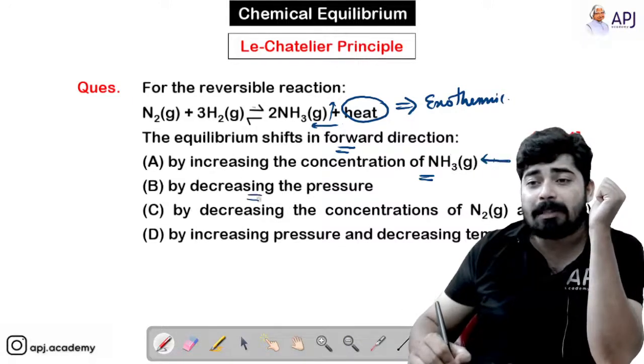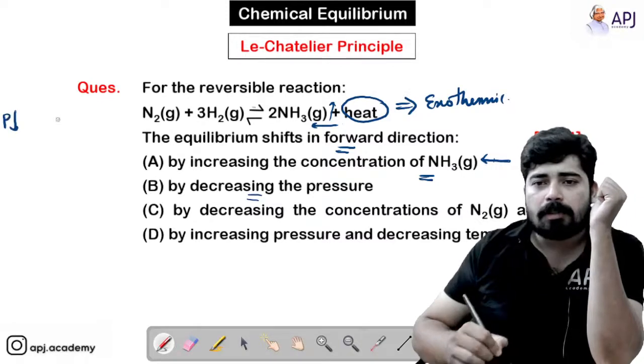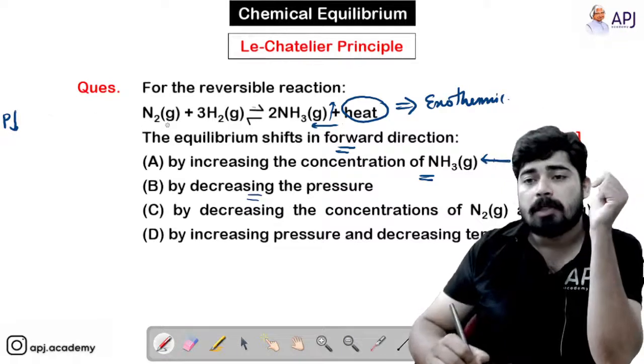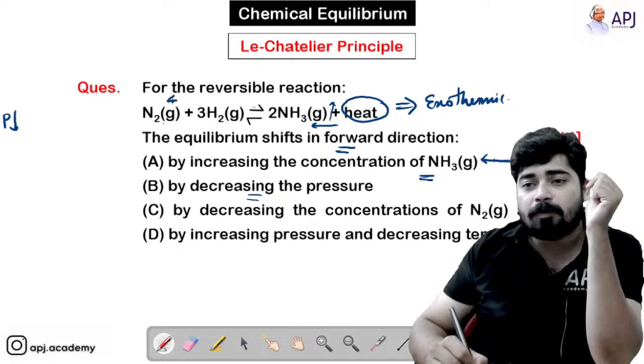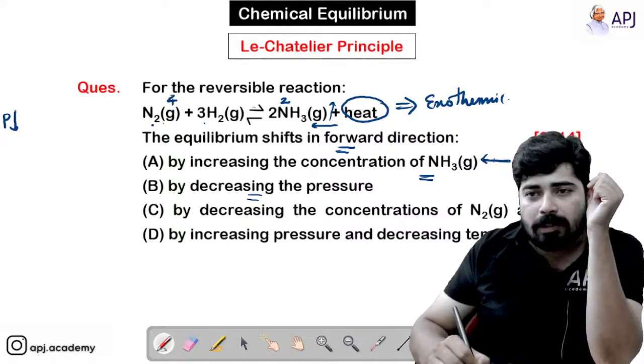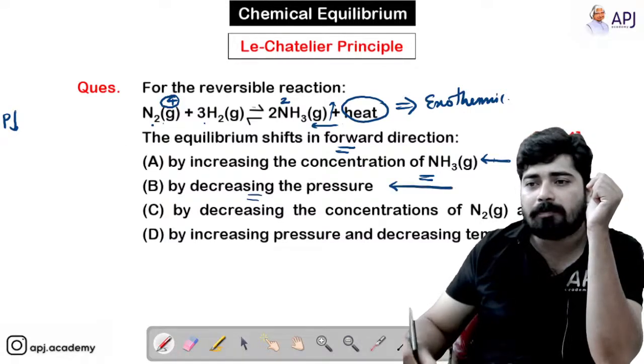By decreasing the pressure, let's check. If you are decreasing the pressure, the reaction will shift to the direction where the number of moles is more. The number of moles on the reactant side is 4: 1 N2 gas and 3 H2 gas. Here, 2 NH3 gas. So the number of moles is greater on the reactant side, so in this case also the reaction shifts backward.